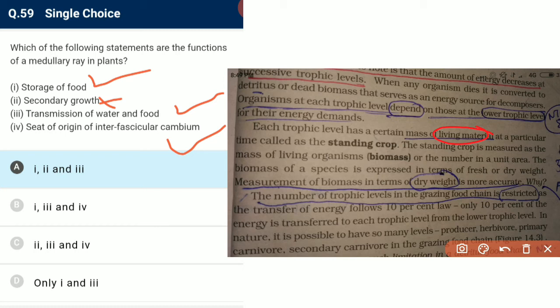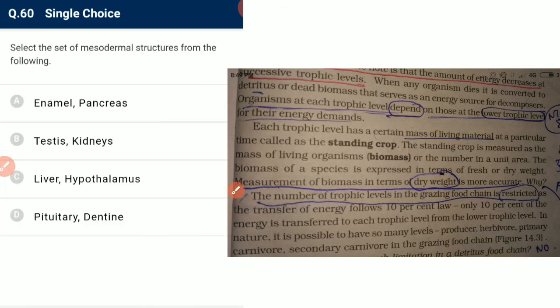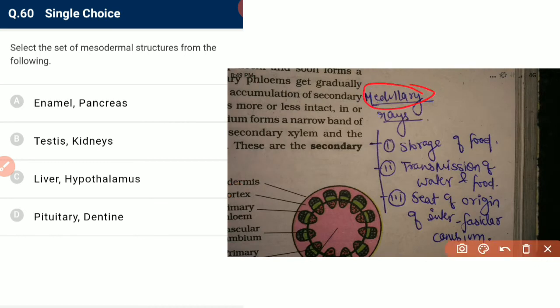So we have only 1, 3 and 4 which are correct. The function of medullary rays is storage of food, transmission of water and food, and seat of origin of interfascicular cambium.